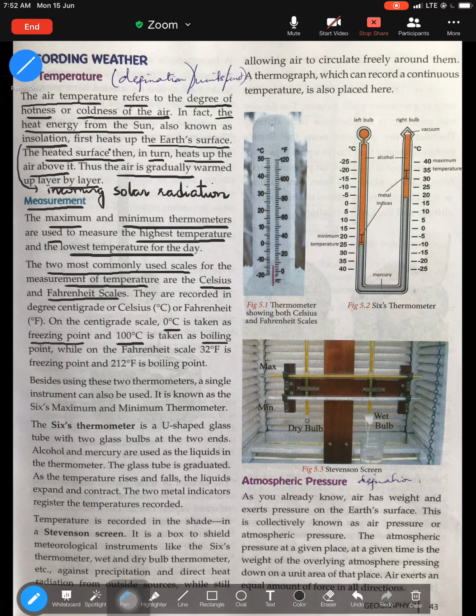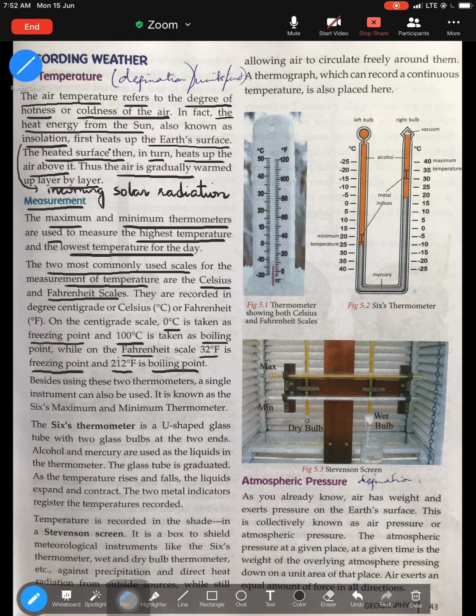And when you are reading temperature on Fahrenheit, if you say it is 32 degree Fahrenheit, that's your freezing point. And when you say it's 212 degree Fahrenheit, that is the very, very hot boiling point. So that is the working of the two scales commonly used for the measurement of temperature. One is degree Celsius or centigrade, and the second one is Fahrenheit.